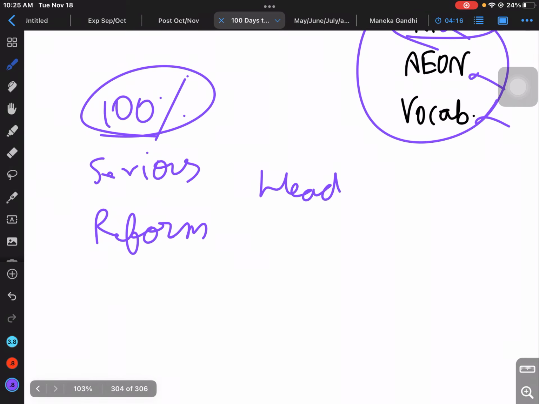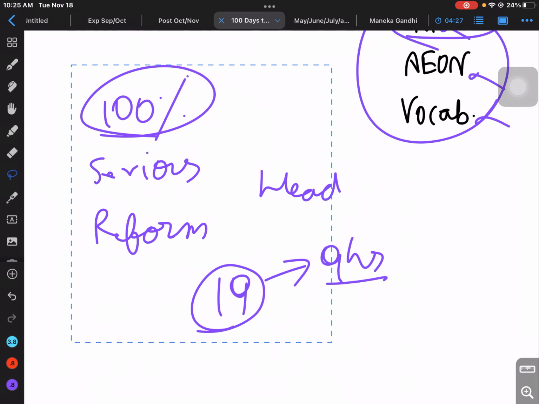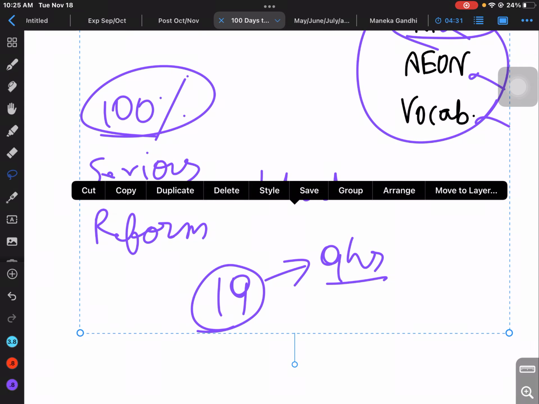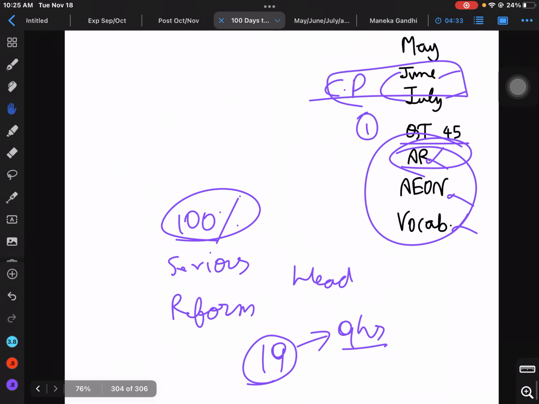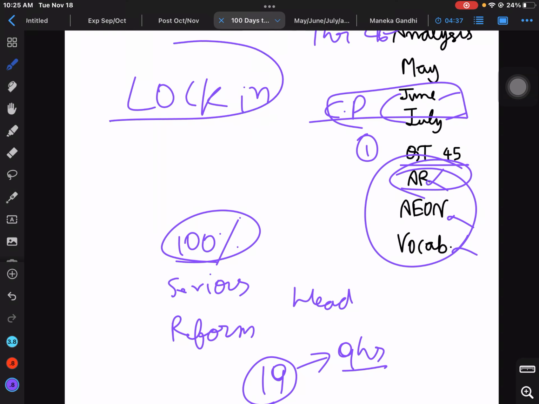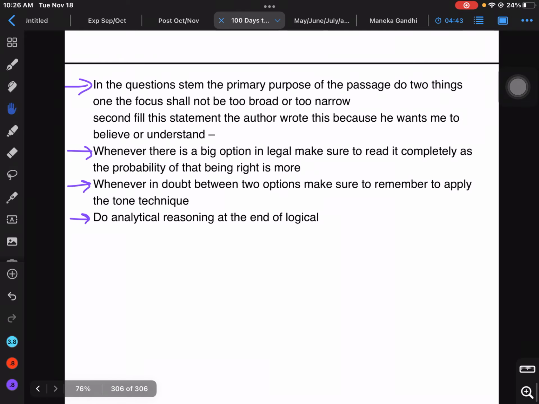But from now, these 19 days, I have to spend at least a minimum of 9 hours every day to study, because now we cannot afford to make excuses like I had a headache. So from now on, I'm going all in. I have to lock in for the GK preparation, especially because there's a lot left for me to do. Till November 20, I'll try to complete the GK revisions as well.